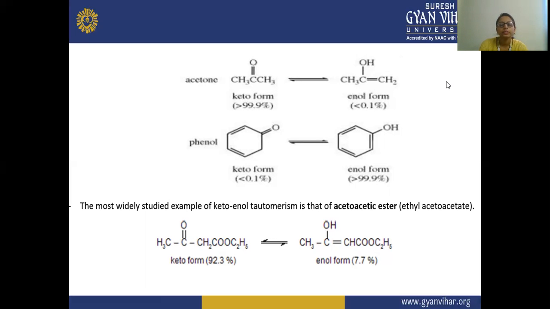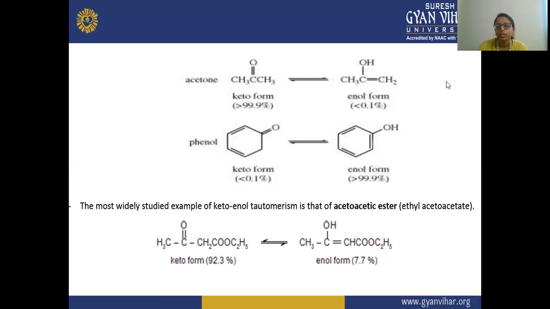The most widely studied example of keto-enol tautomerism is acetoacetic ester. Here we have taken acetoacetic ester in its keto form, and it is converting to the enol form. The keto form is 92.3% present, and the enol is 7.7%. There is a dynamic equilibrium between the keto form and the enol form.